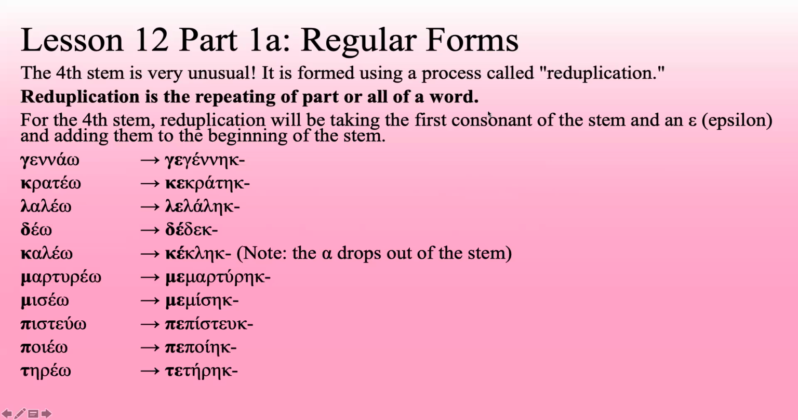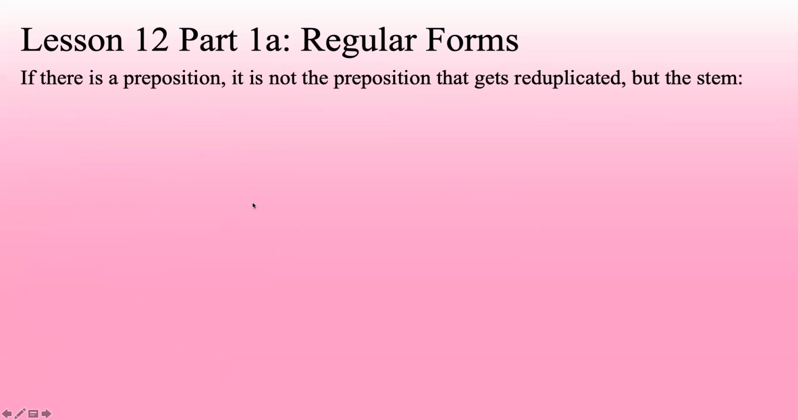Now you'll also notice in these stems, almost all of these are contract verbs except for pistuo here. Deo is not either, but all the rest of these are contract verbs, and so the vowel in the stem has lengthened out, and then a kappa is almost always added to the end of the fourth stem. So reduplication at the beginning, kappa at the end, and of course, if it's a contract verb, the vowel will lengthen out.